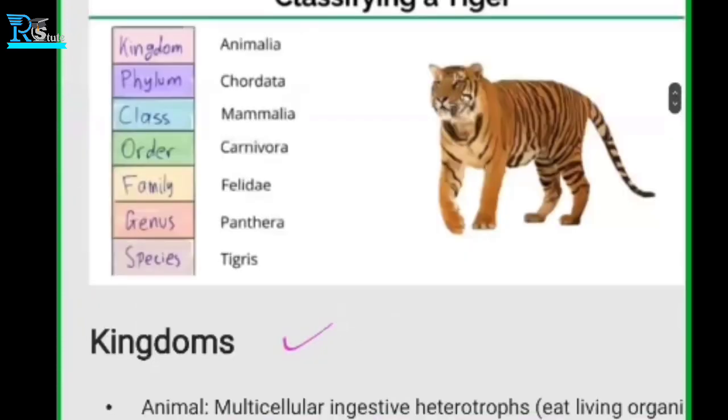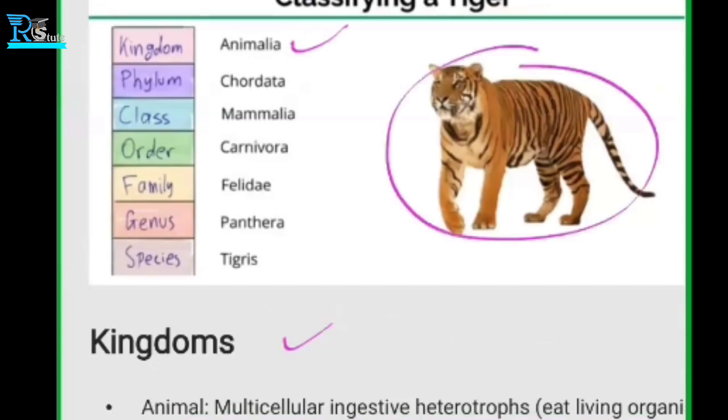For example, if we talk about the tiger, it belongs to the kingdom Animalia. So what is the kingdom of this tiger? Even though we can go through the dichotomous key, let's see directly. The kingdom is Animalia. It belongs to the phylum Chordata. And which class?